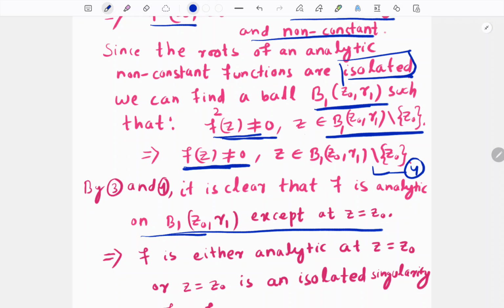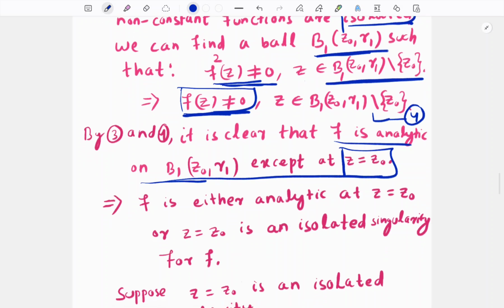So therefore our f is analytic except the point z is equal to z0. But till now we are not saying whether at the point z is equal to z0 f is analytic or not. We are not claiming that because we do not know, it can be analytic or it cannot be analytic.